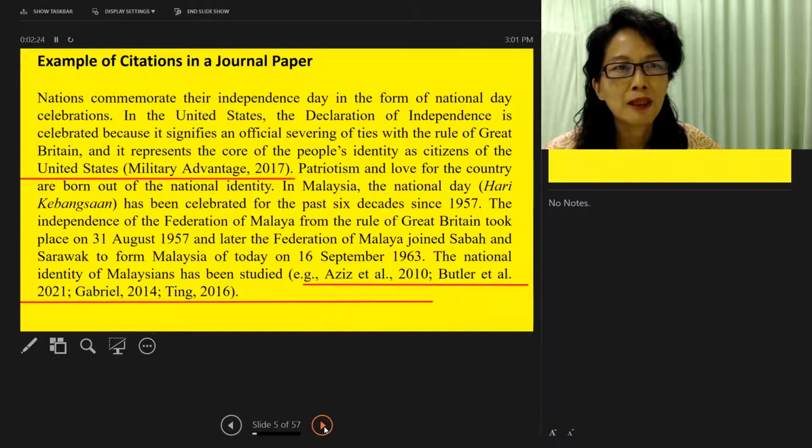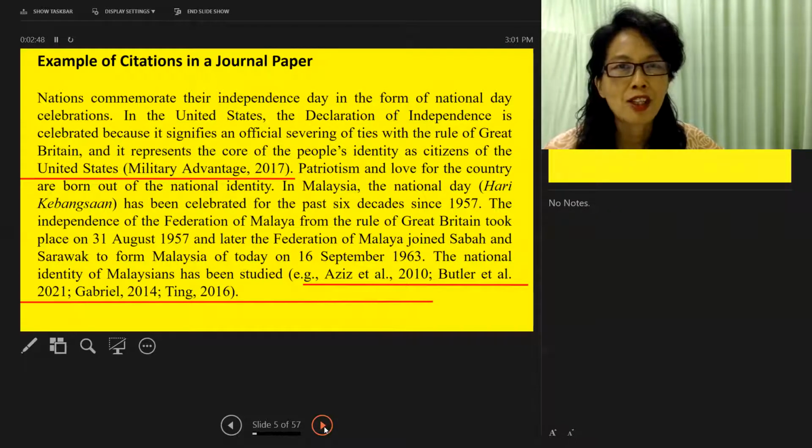Here is an example of a paragraph with citation. The first one is by an organization called Military Advantage 2017. And the second one has a bracket with 4 groups of authors inside there. This is what we call multiple citations, and they all have the same idea. That's why it can be grouped into one bracket.